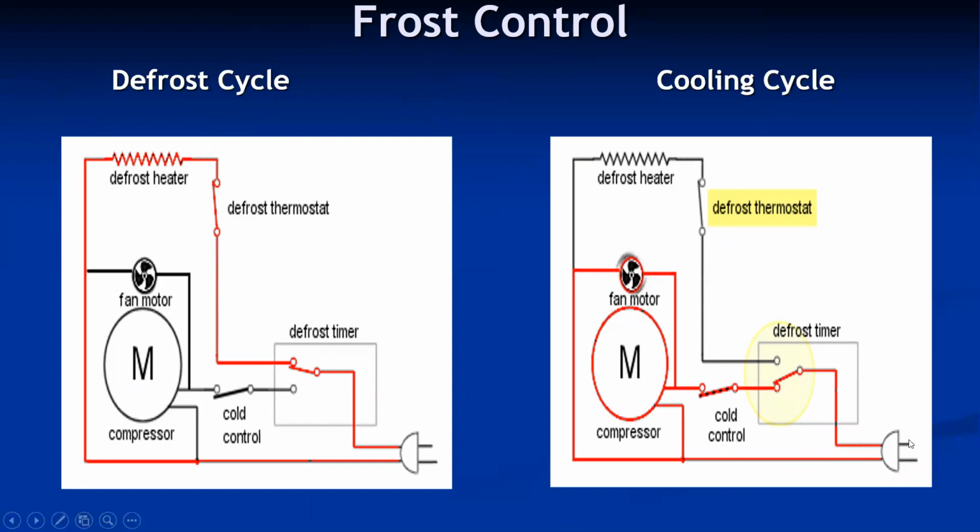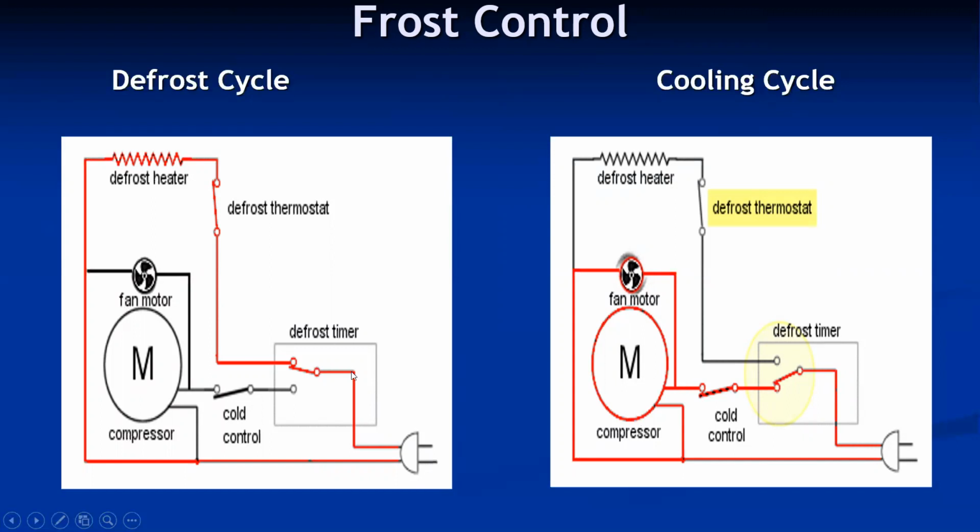So in the cooling cycle, the supply is going to the compressor motor, and the compressor is running under these conditions. This is a cold control, and this is a contact breaker. So in the cooling cycle case, the contact breaker is in contact with the cold control, and continuously the motor is running and the cooling takes place.